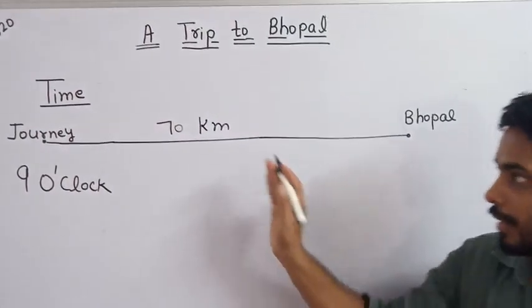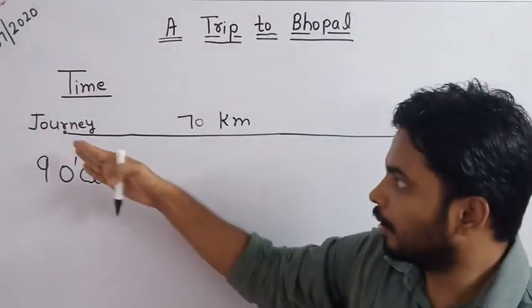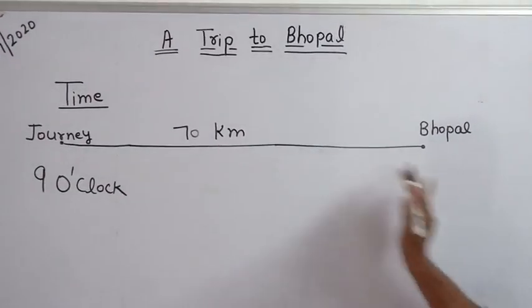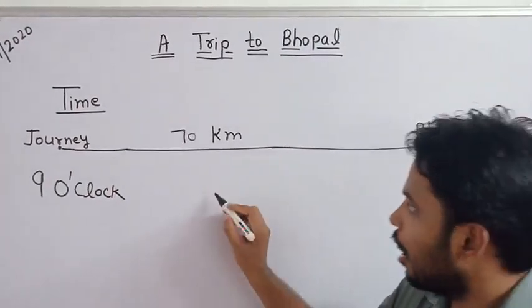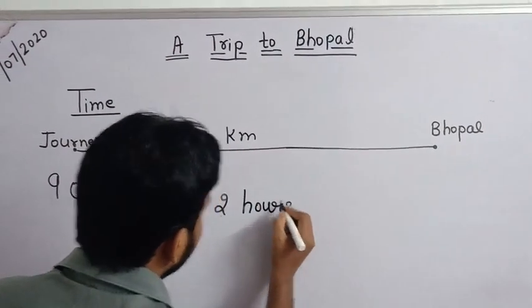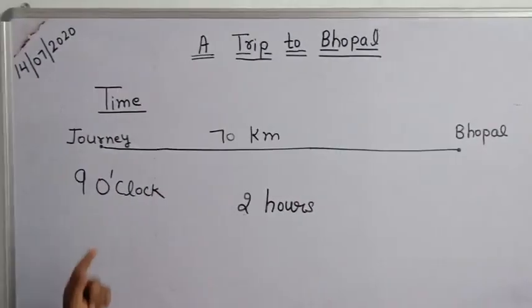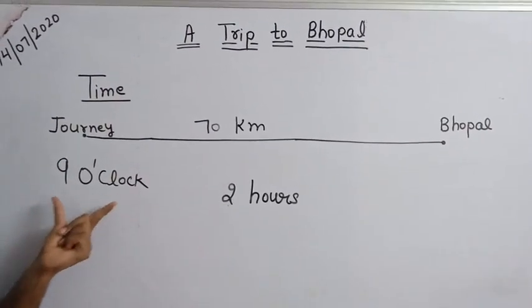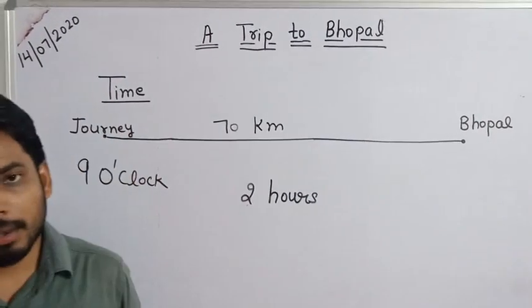The teacher told them, if they won't stop anywhere and continue running on that track, they will take only 2 hours to reach Bhopal. They will take only 2 hours to cover this 70 kilometer. If they start at 9 o'clock, at which time will they reach Bhopal? Tell me fast.